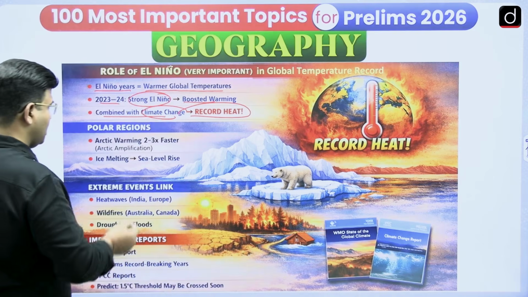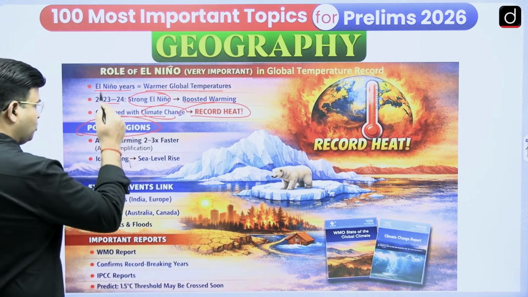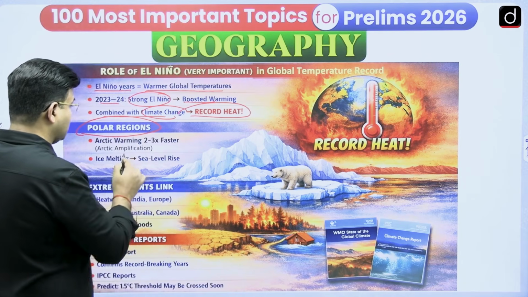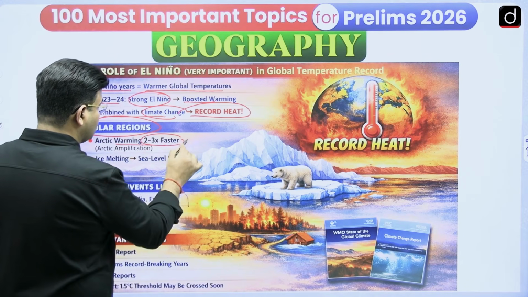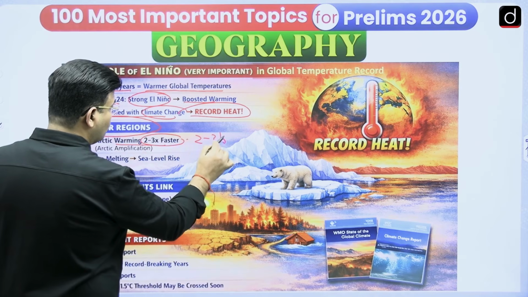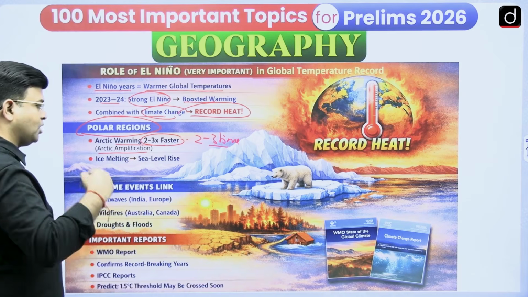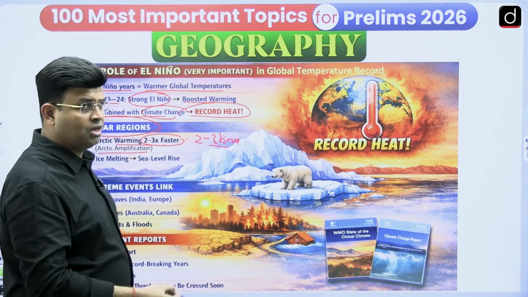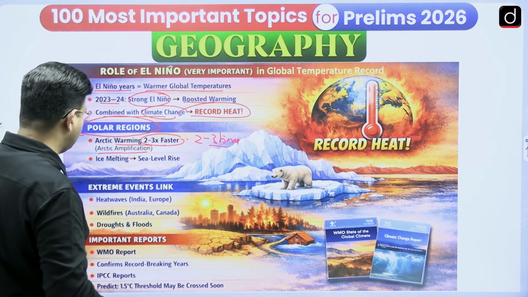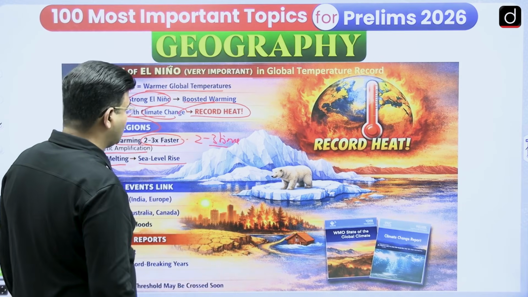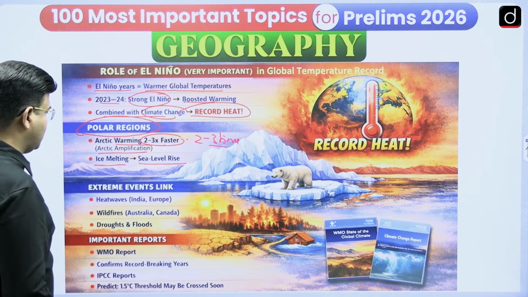heat, you can say. If I am talking about polar regions, where the ice is melting, Arctic warming is happening 2 to 3 times more, and there is an Arctic amplification, meaning ice melts faster. The reason ice melting is very high, and the sea level rise is going on in the polar regions.